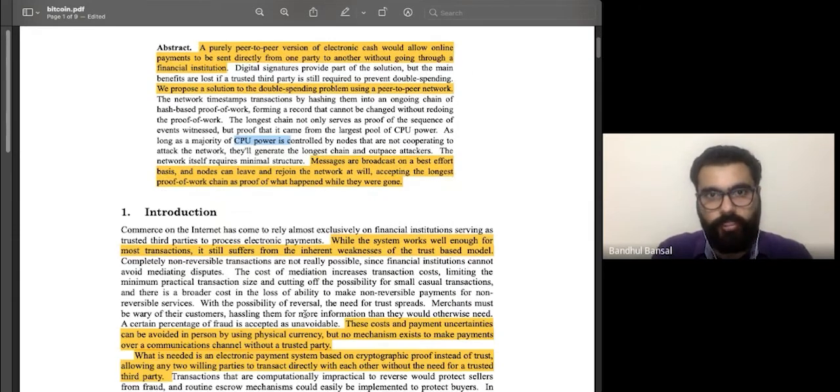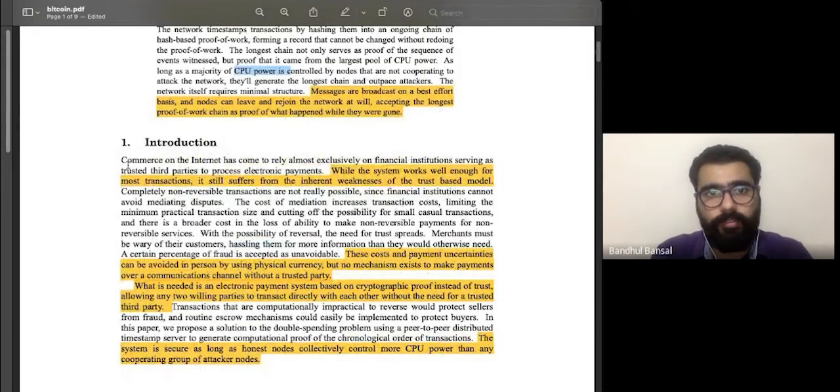So in the introduction, this is a lovely line: Commerce on the internet has come to rely almost exclusively on financial institutions serving as trusted third parties to process electronic payments. If you want to buy something, you'll go to Amazon and pay on Amazon.